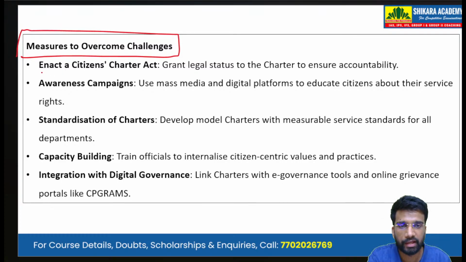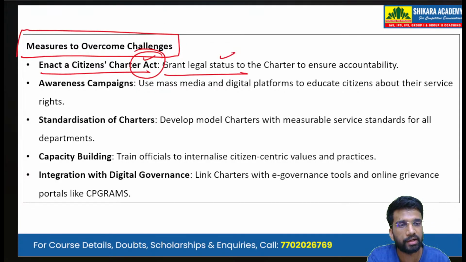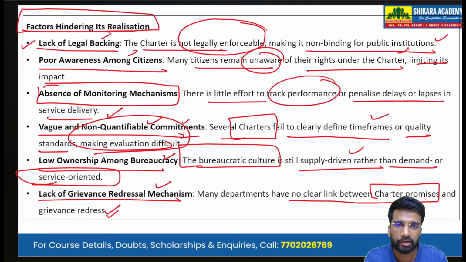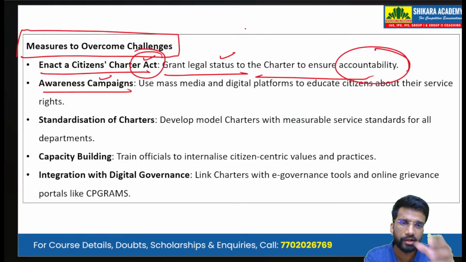Okay. First is enact a Citizens Charter Act. We have to provide them the legal backing. So we have to grant the legal status to the charter to ensure accountability. Second is the awareness campaign. All these factors are also the challenges. So if the question asks about the challenges, you can also write all these points. Accordingly, we are dealing with one challenge at a time. So first is providing legality. Second is increasing the awareness.